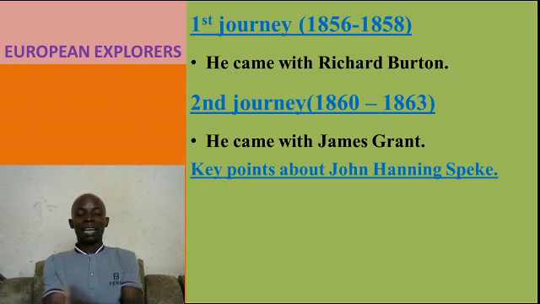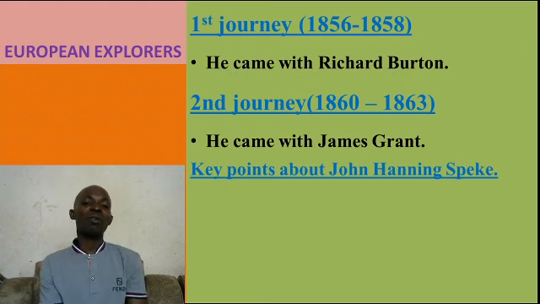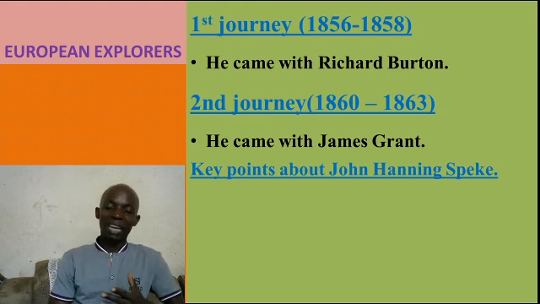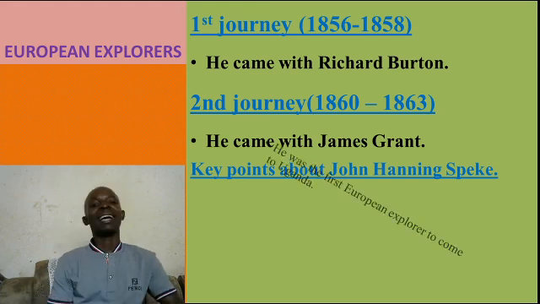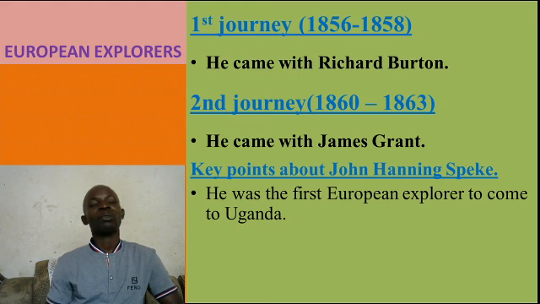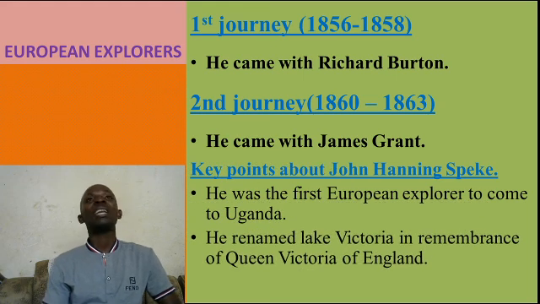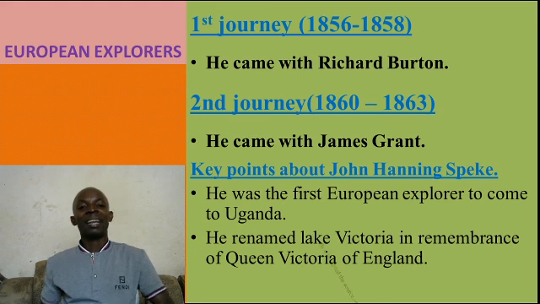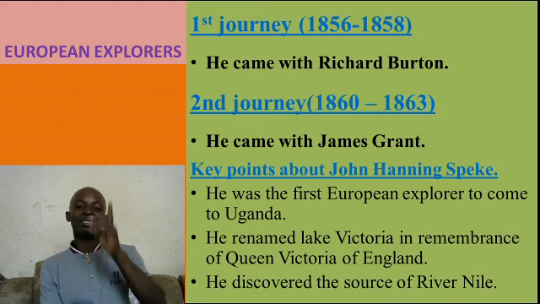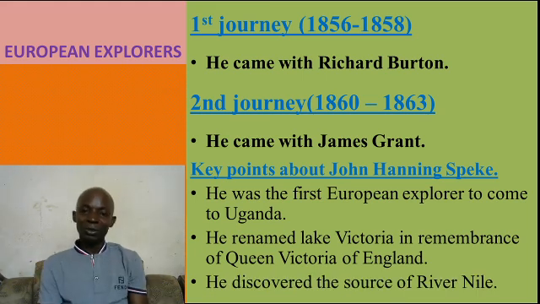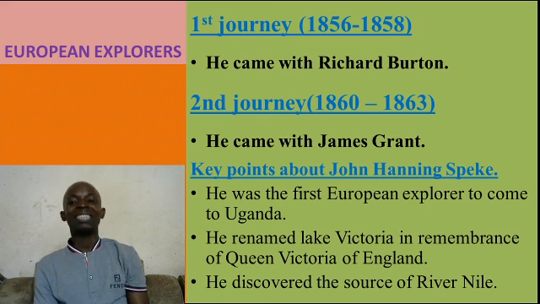Okay, as we end the lesson, we need to know more about John Hanning Speke. What do we know about him? I said he was the first European explorer to come to Uganda. What else do you know about him? He renamed Lake Victoria. And another thing we know about him, he discovered the source of River Nile. So that was who? John Hanning Speke.